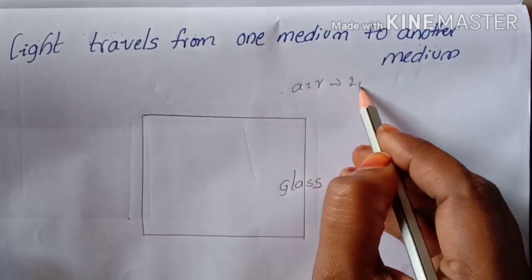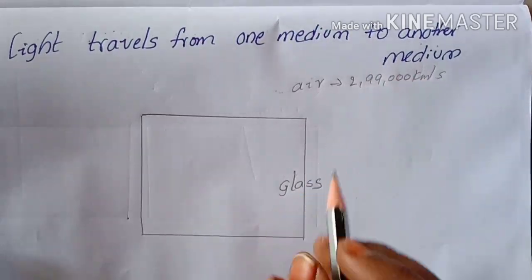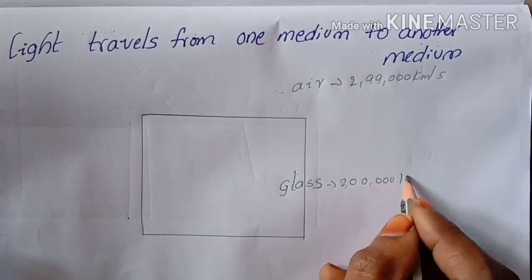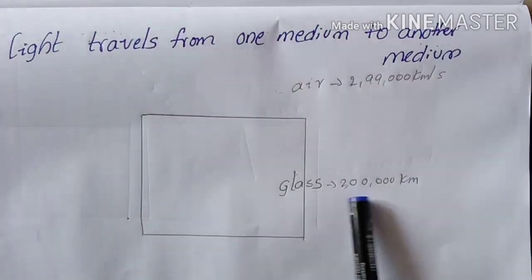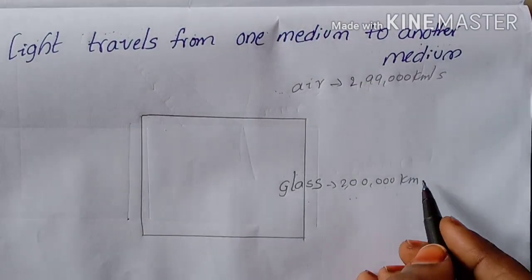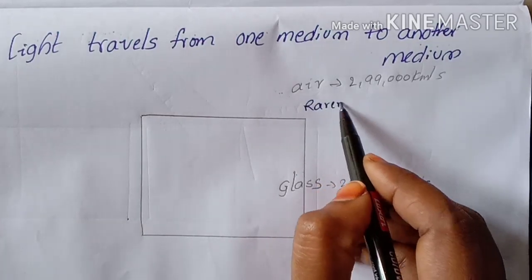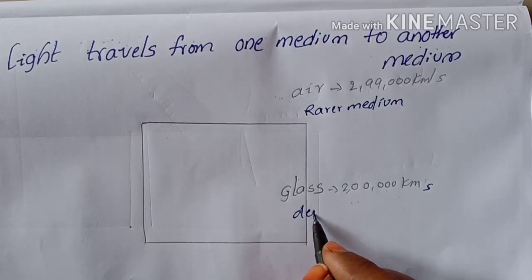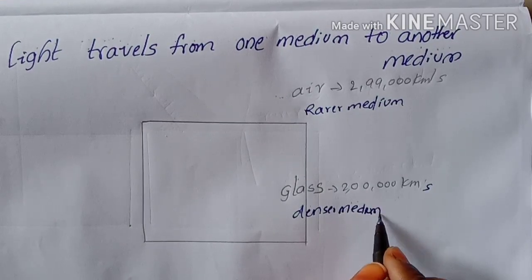The speed of light in air is 2,99,000 kilometers per second and in glass it is 2 lakh kilometers per second. Since the speed of light is more in air, it is the rarer medium, and glass is the denser medium. We are telling this depending on the speeds only.